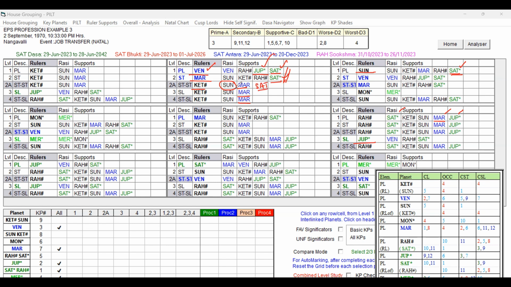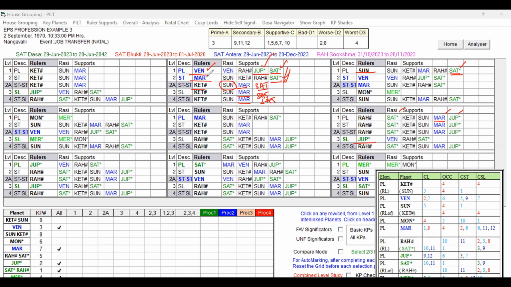So it means what? Sun is aspecting Rahu. Rahu represents Saturn. Because of that, Saturn's influence is indirectly there on Ketu through the Rasi Lord. Through the Rasi Lord, we can find this from the respective Rasi Lord's table. So here Saturn is indirectly present. That way, all levels have Saturn, and Jupiter is also present, right?